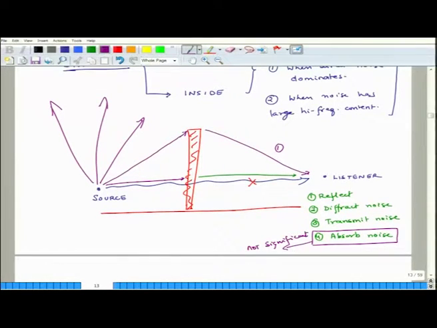So, when we are worried about barriers in outdoor applications, what we are particularly concerned about are these three factors. How much of the sound is getting reflected, how much of it is getting transmitted, because absorption is not much. So, whatever is coming in either gets reflected or it gets transmitted. And then of course, if the sound reaches the end of the barrier, it gets diffracted and some of that sound reaches the listener. So, these are the three things particularly important for outdoor applications. So, with that introduction, let us look at barriers for outdoor applications.